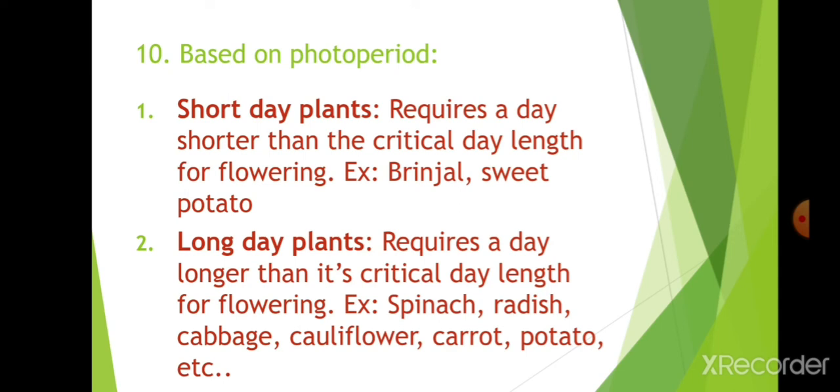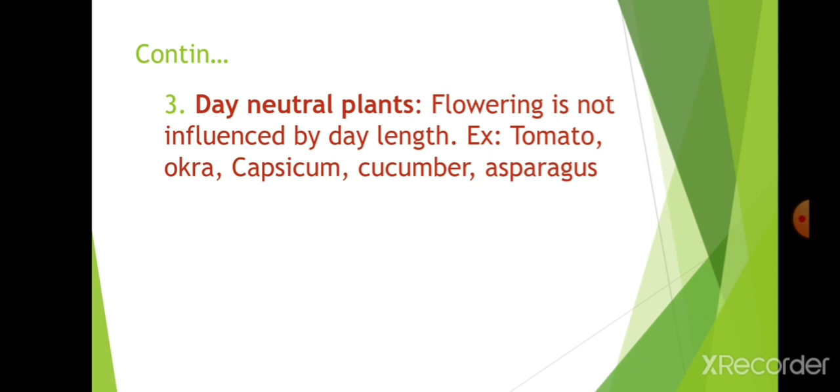And next, day neutral. This flowering is not influenced by day length, whatever it will be. Short days there, long days there, they will not think about it. They will flower when they enter into the reproductive phase. That is tomato, okra, capsicum, cucumber, asparagus. Tomato, okra are both important to be remembered here, and cucumber also.